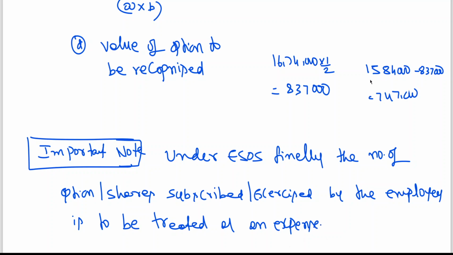That is 15 lakhs 84,000. Finally, it is to be treated as expense. But how much has already been recognized? 8 lakh 37,000. So the balance is 7 lakhs 47,000.